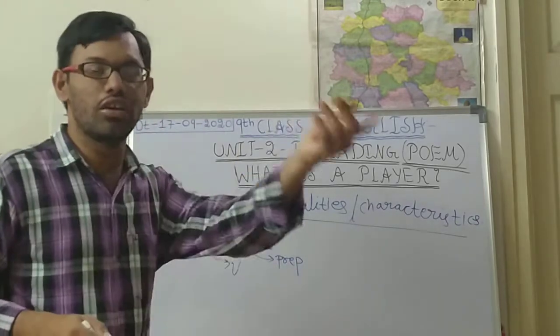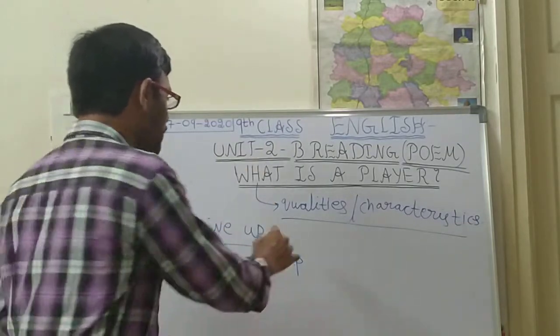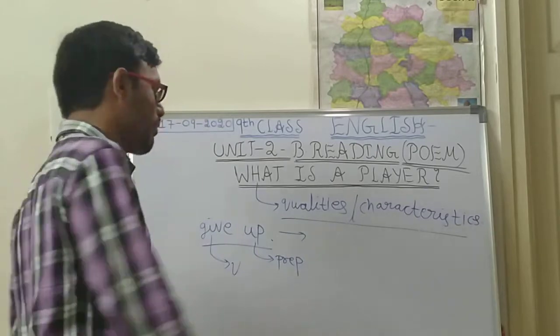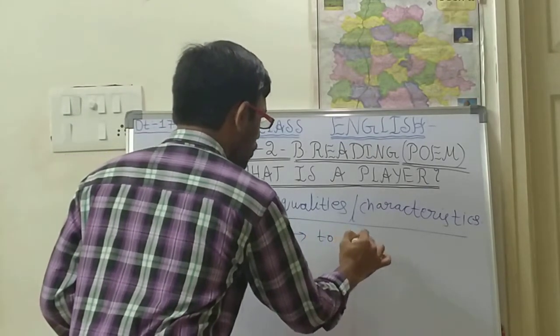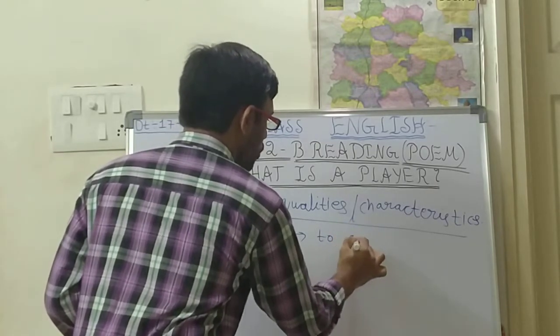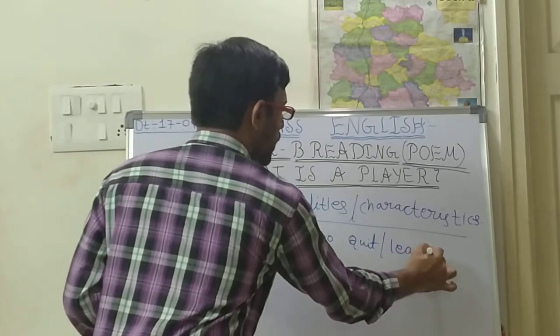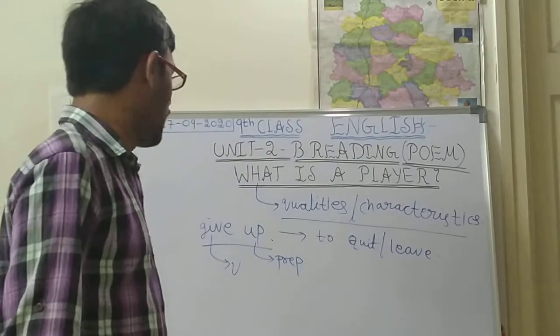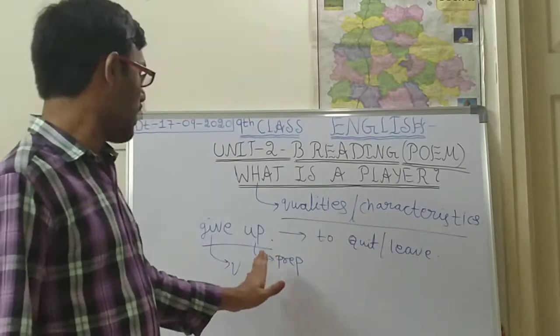Give means to give something to someone. So what is the meaning of give up? Give up means to quit or leave something. That is called give up.